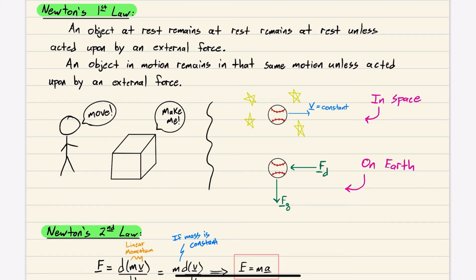So why do baseballs stop on Earth? Well, baseballs stop on Earth and they don't go on forever and ever because we have aerodynamic drag, right? So there's a drag force opposing the motion of the ball, and there's also a force pulling the ball towards the Earth called gravity, right? So eventually the ball is just going to hit the ground and roll to a stop.